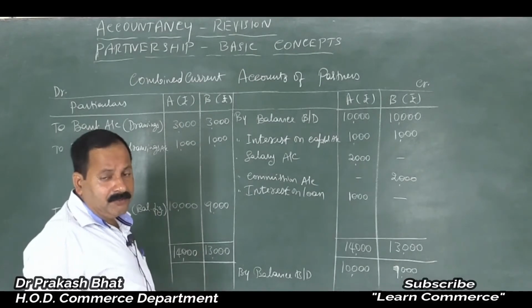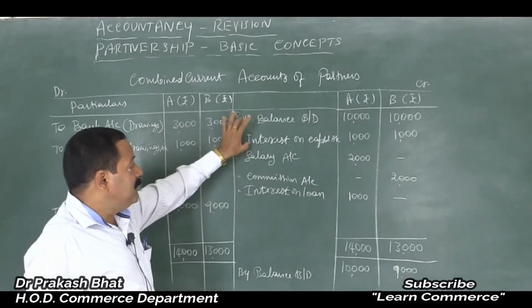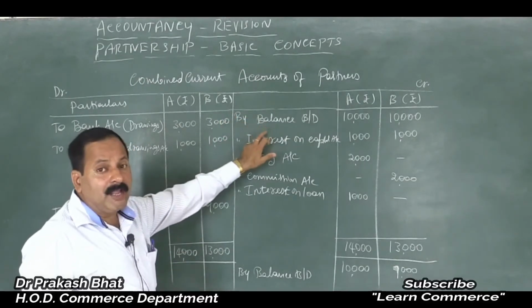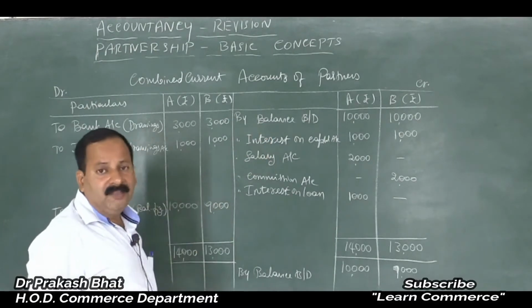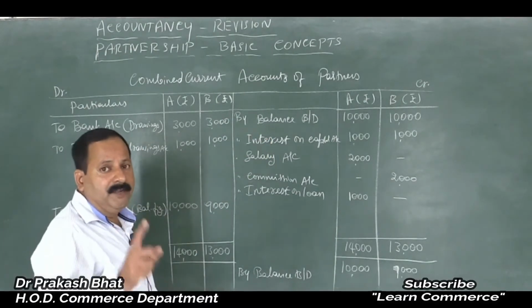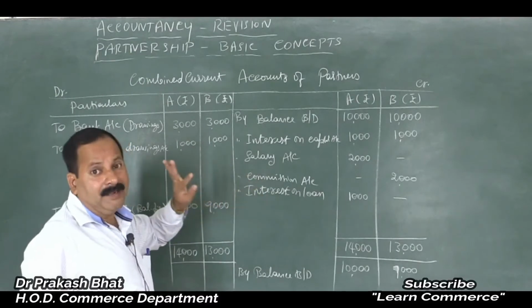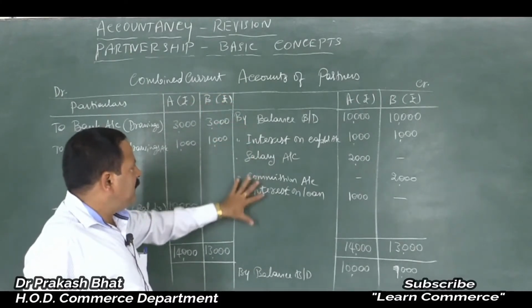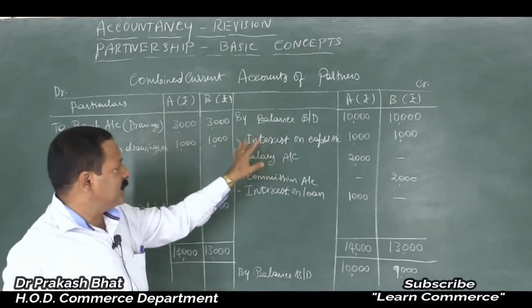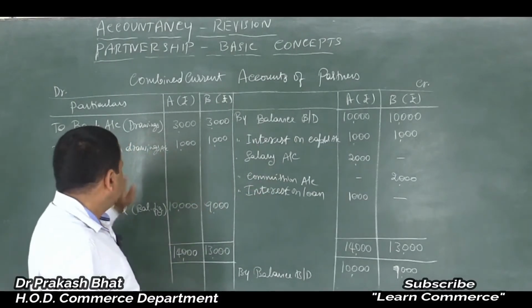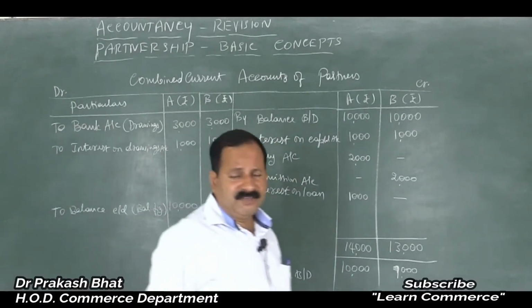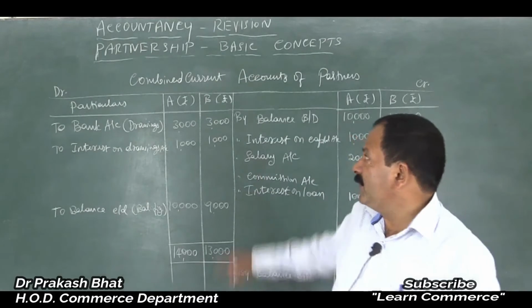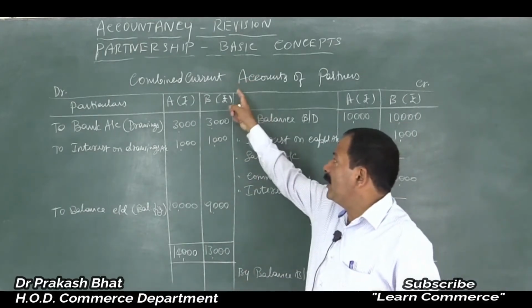You should not pass an entry that is by bank additional capital brought in here. That is the only difference between capital account and current account. So same entries you have to write, by balance brought down, then all these entries, and that is done. But make sure that you write the heading properly.